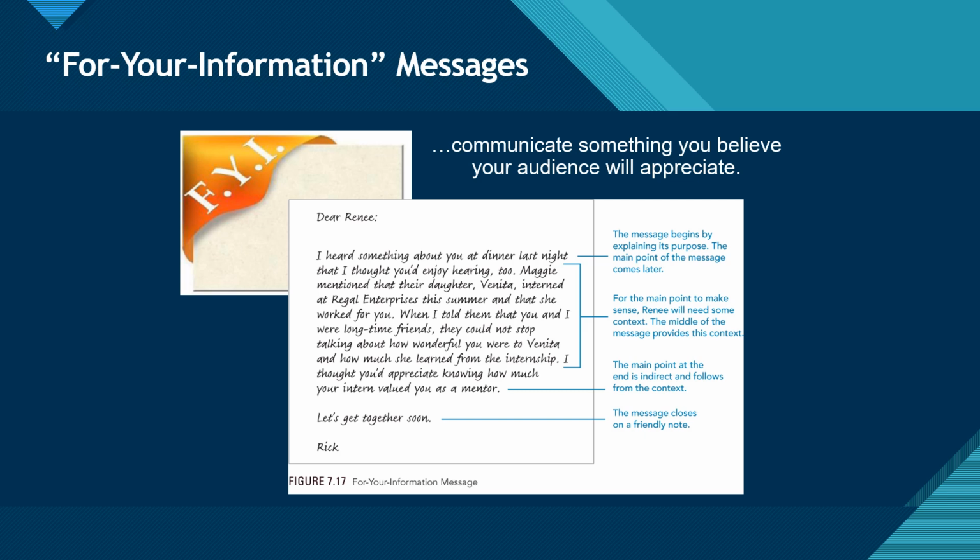For your information messages communicate something you believe your audience will appreciate. Here we see a for your information message with annotations. The annotations that appear in the margins point out the following. Number 1. The message begins by explaining its purpose. The main point of the message comes later. Number 2. For the main point to make sense, some context is required. The middle of the message provides this context. Number 3. The main point at the end is indirect and follows from the context. Number 4. The message closes on a friendly note.